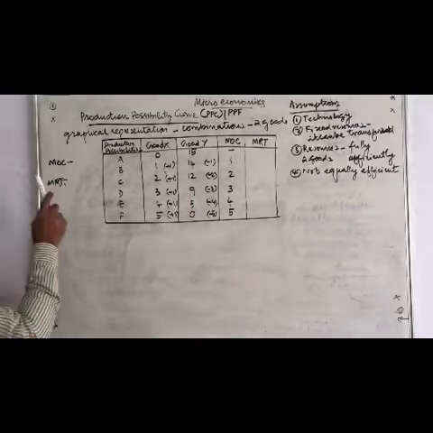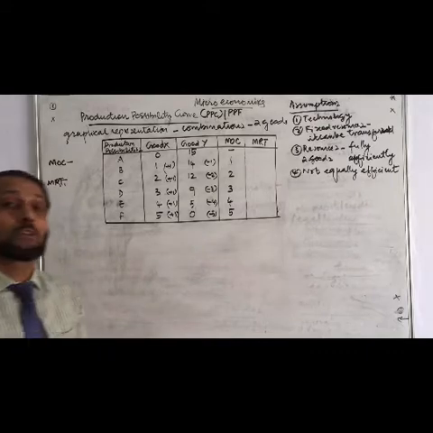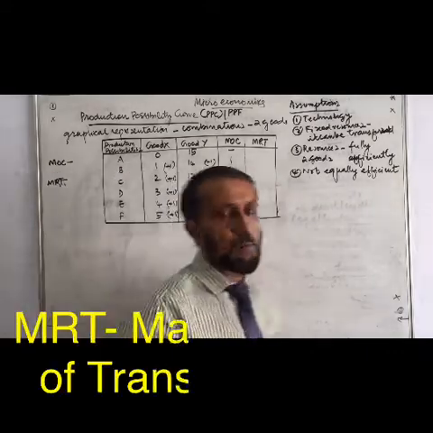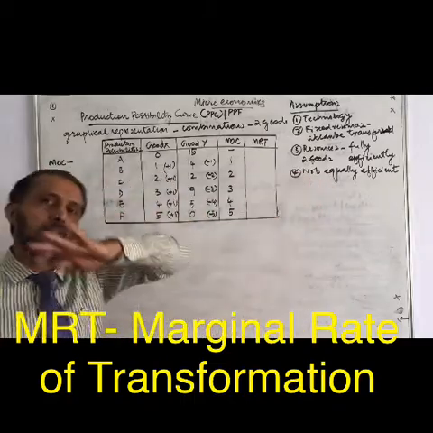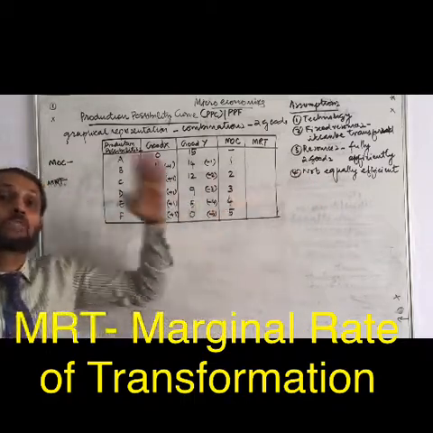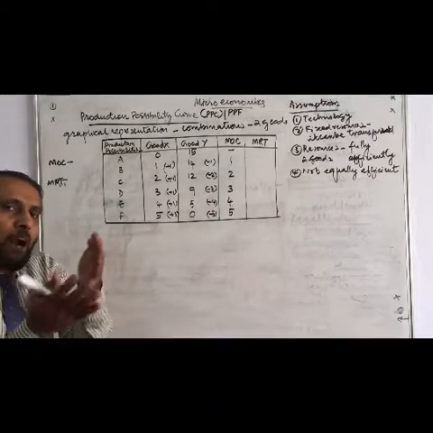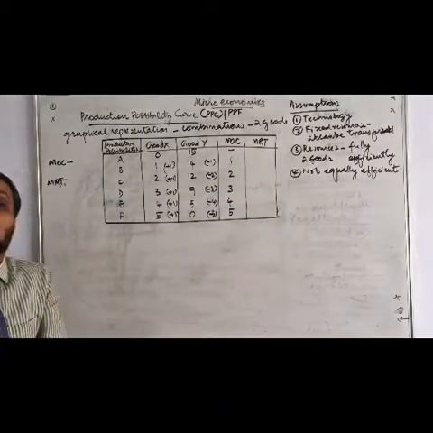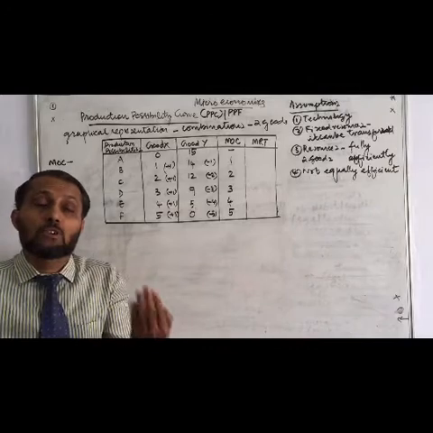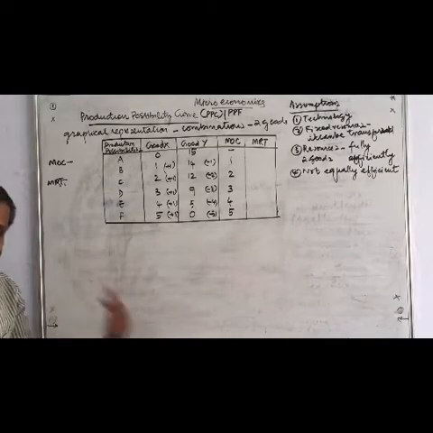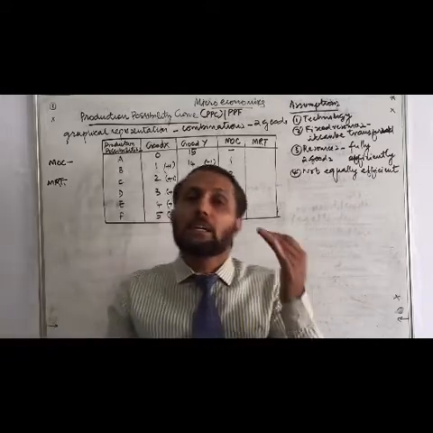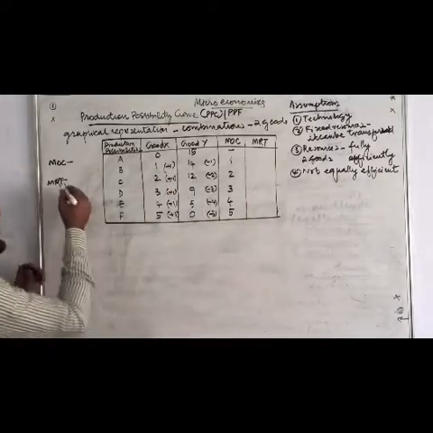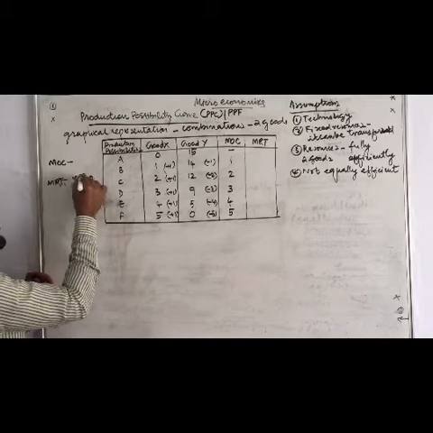Next one we are moving to MRT. Marginal rate of transformation. Transformation means how much of a commodity we transformed from one to the other. Transformation is coming from one to the other. That is, we are saying in terms of ratios. Marginal rate of transformation is the ratio of one commodity sacrificed and the other commodity gained. Here we can use one more term. It's a ratio.